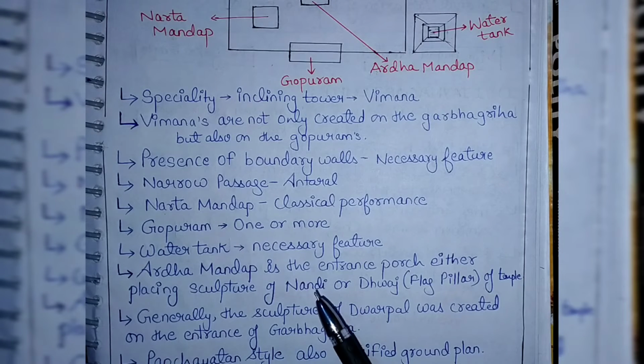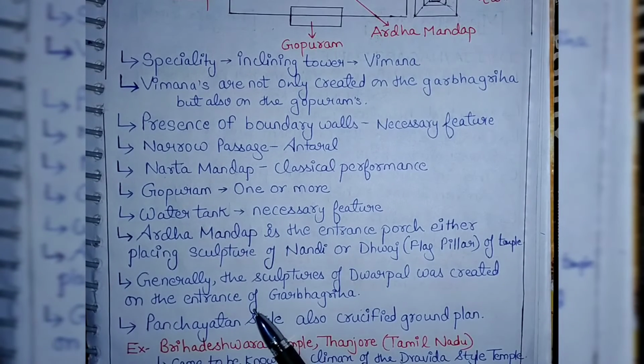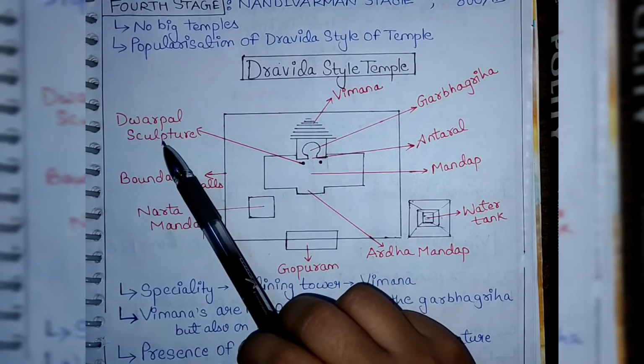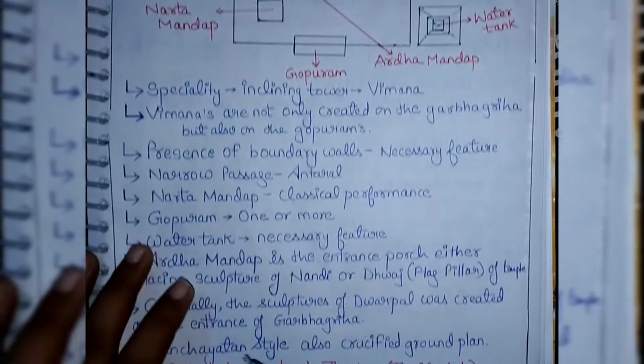For example, if the temple consists of Shiva, then at the Ardh Mandap Nandi will be placed, or some flag pillar which is related to that god. Next, the sculptures of Dwarpal were created at the entrance of the Garbhagriha. So you can see here the sculpture of the Dwarpal. They were nothing but the guards.